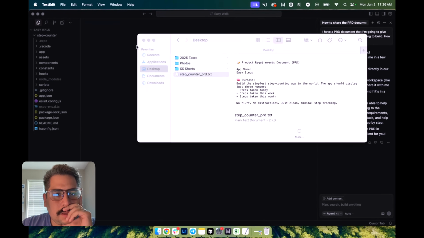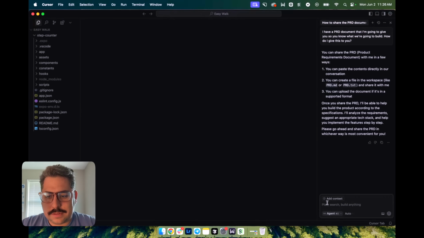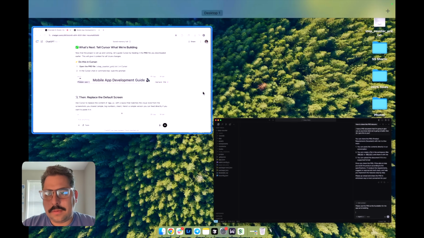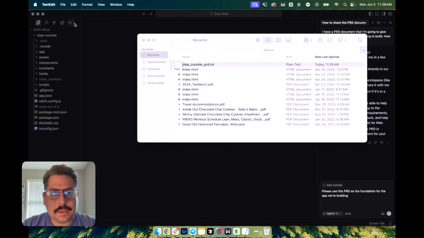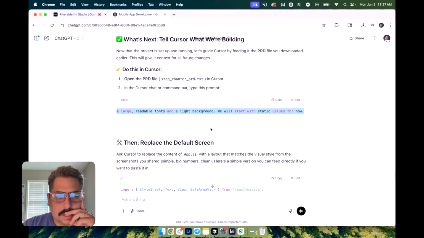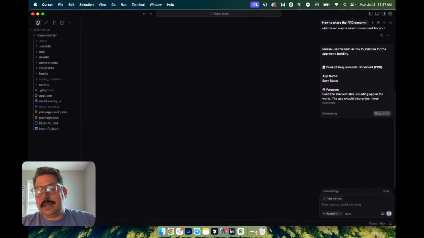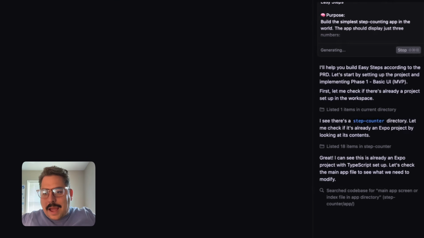Okay, so copy, boom. I'm going to use this. Please use this as the foundation. Blah, blah, blah. And then I'm going to open up that step counter again. I'm going to copy and paste it, boom, boom, and copy it at the bottom. Hopefully this works. So let's see what happens. So I fed that into Cursor. This is maybe what they call vibe coding.